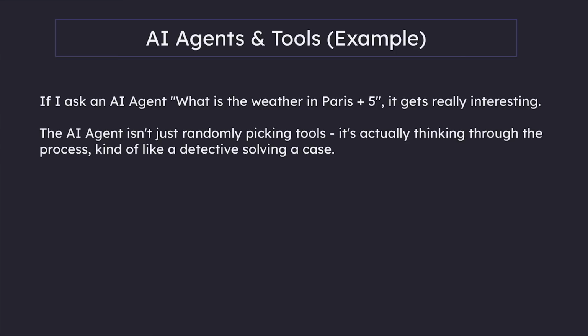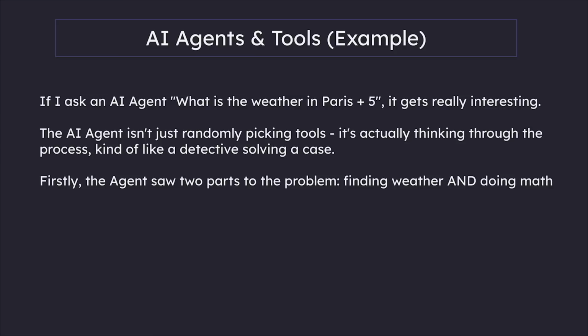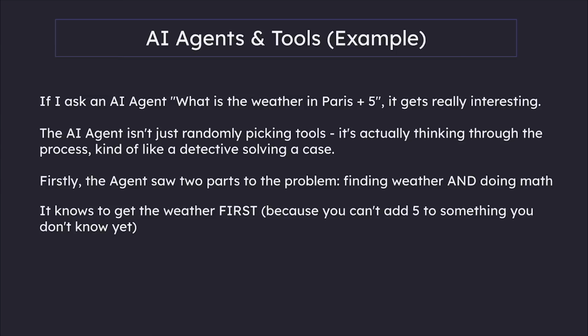It gets really interesting. The AI agent isn't just randomly picking tools. It is actually thinking through the process, kind of like a detective solving a case. Firstly, the agent saw two parts to the problem, finding weather and doing math. It knows to get the weather first because you can't add 5 to something that you don't know yet. Then it uses the calculator tool to add 5.